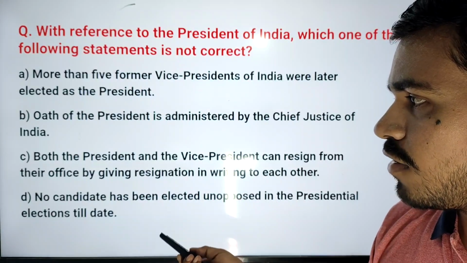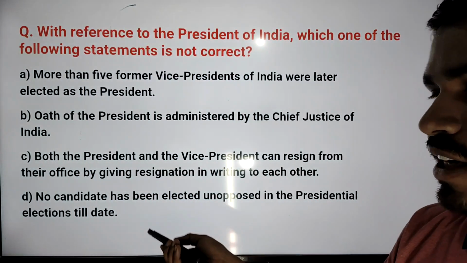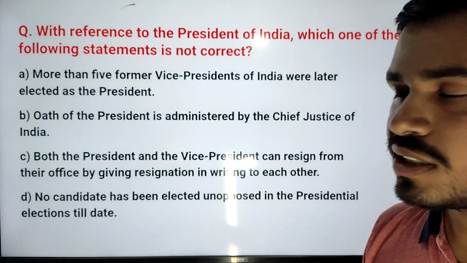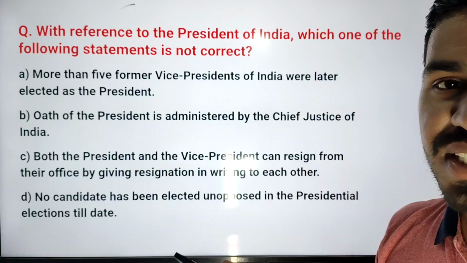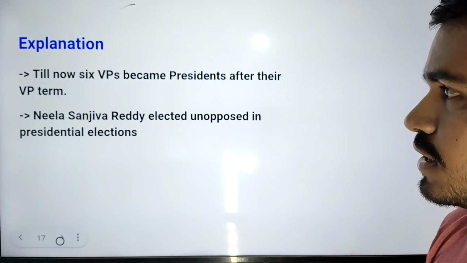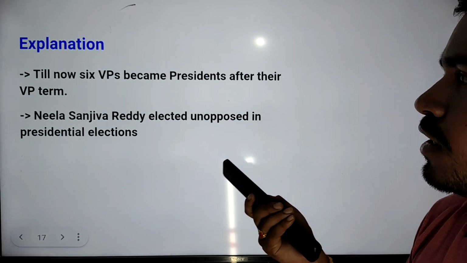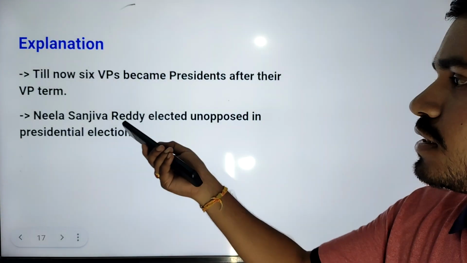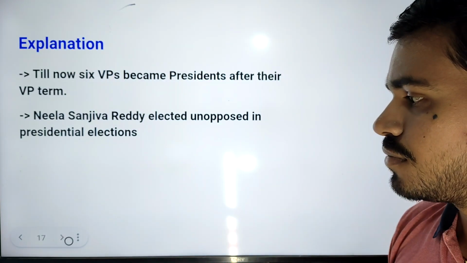If you see the last statement, no candidate has been elected unopposed in the presidential election till date. So this is incorrect because Neelam Sanjiva Reddy was elected unopposed in the presidential election. That's why this statement is incorrect. If you see the explanation, till now 6 vice presidents became presidents after their vice presidential term. Neelam Sanjiva Reddy was elected unopposed in the presidential election.